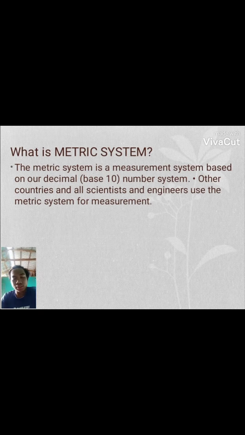What is the metric system? The metric system is a measurement system based on our decimal base 10 number system. Other countries and all scientists and engineers use the metric system for measurement.